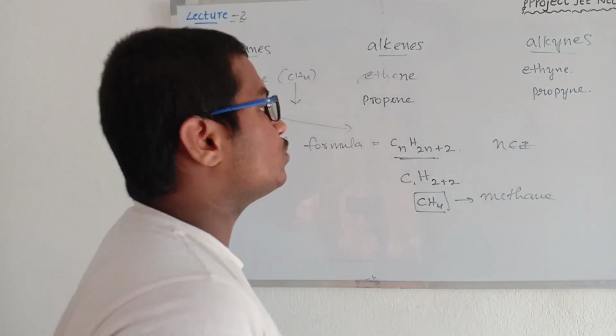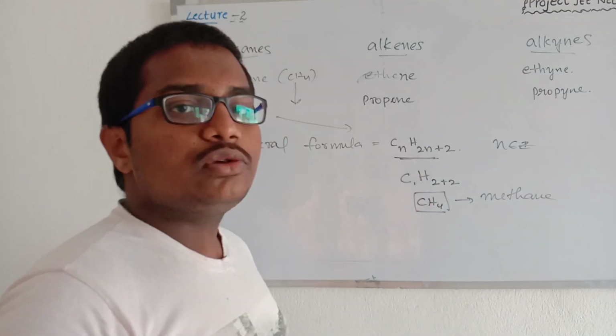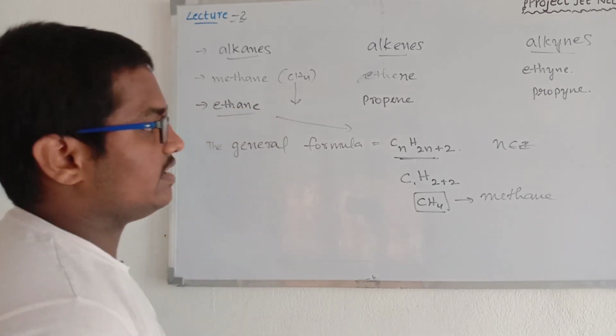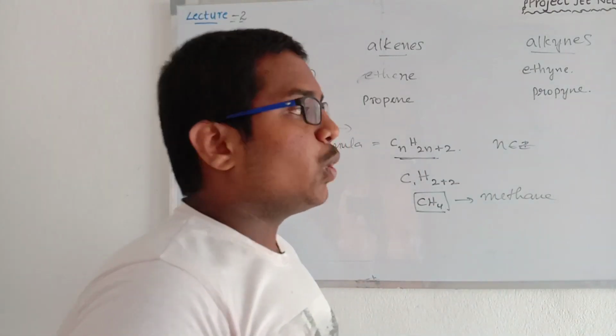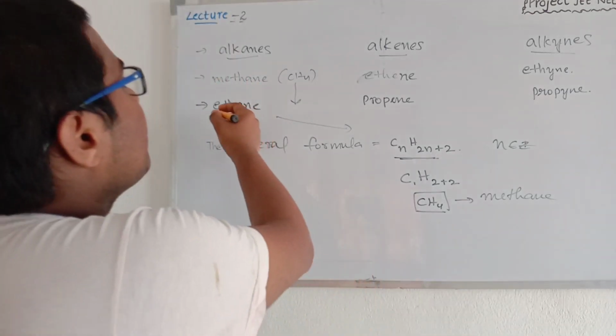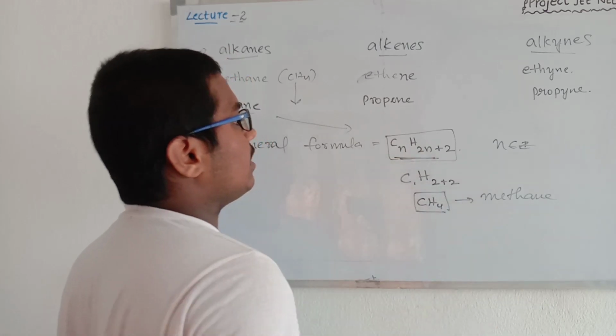If you take n as 2, then C2H6, which is none other than ethane. In this way, we can create as many compounds of carbon where all are alkanes. So this is the main basic formula.